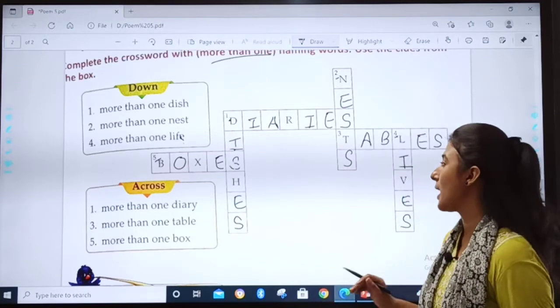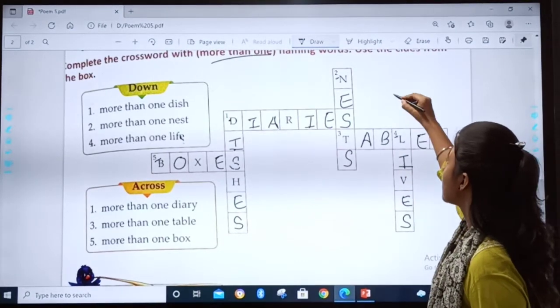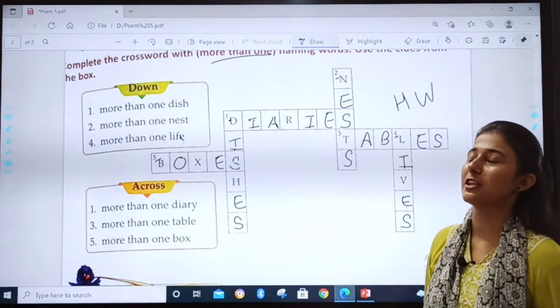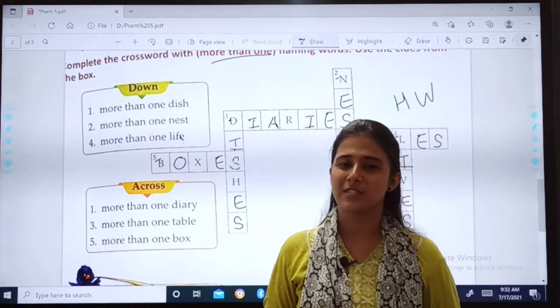and more than one. So children, do this as your homework. I hope you have done it along with me, and if not, then now do it by yourself, okay?